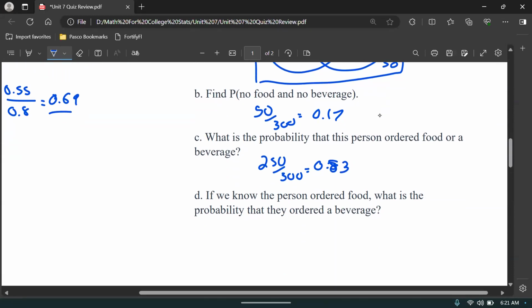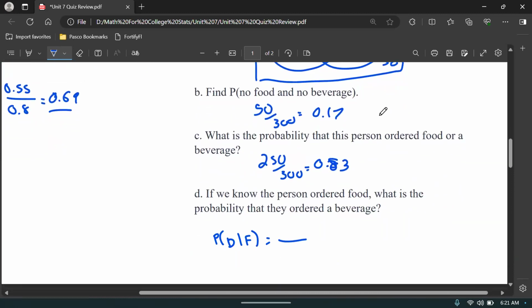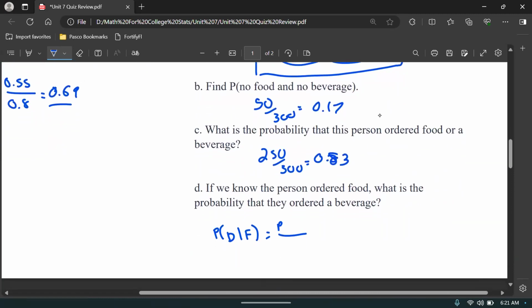And if you know the person ordered food, what's the probability that they ordered a beverage? So this is the probability someone ordered a beverage given that they ordered food. Or I guess I put D for drink, didn't I? So I'll use D. Probably someone ordered a drink given that they already ordered food. So drink and food, remember, was 200 people.